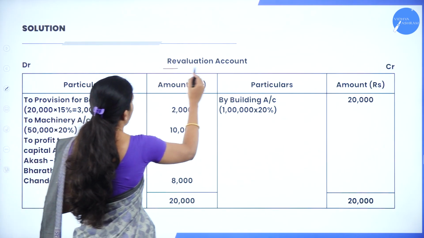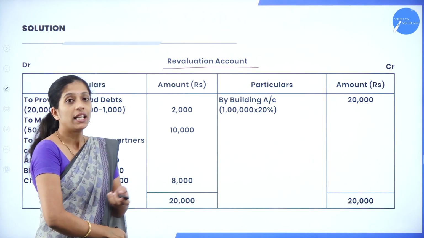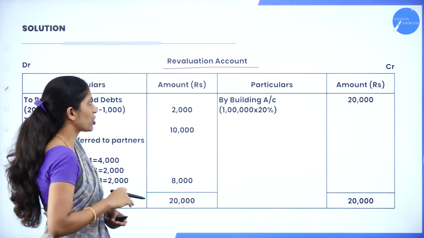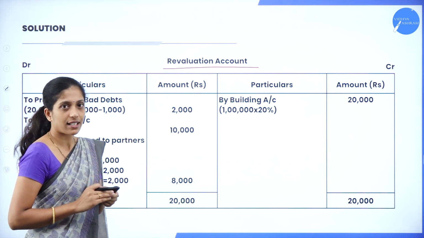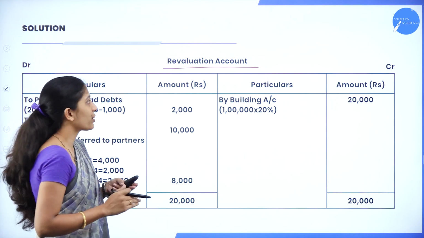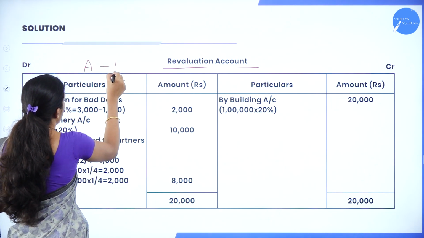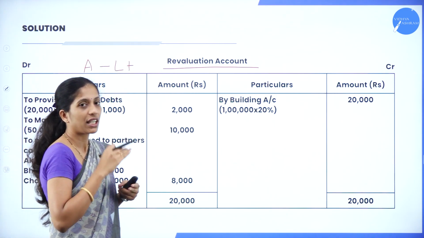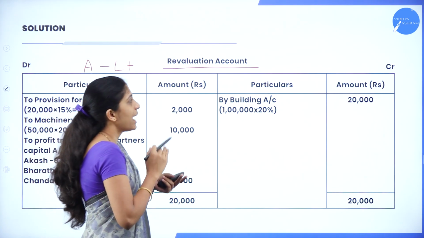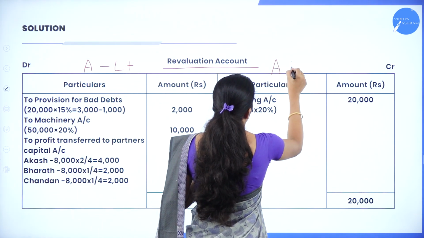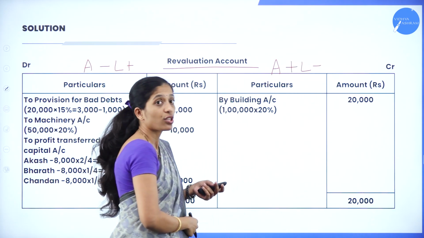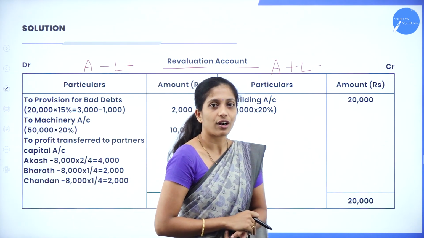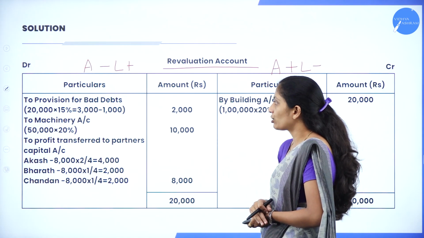So the first account to be prepared is revaluation account. As I told you, the presentation of your answer is very important. So write a neat heading, revaluation account. You will have a debit side as well as a credit side. Under the debit side, you are going to record what? A minus, L plus. So if any asset's value has decreased and a liability's value has increased, you are going to record it on the debit side, and coming to the credit side, you are going to record A plus, L minus. So if any asset's value has increased and a liability's value has decreased, you are going to record it on the credit side. Now we shall go through the adjustments first.